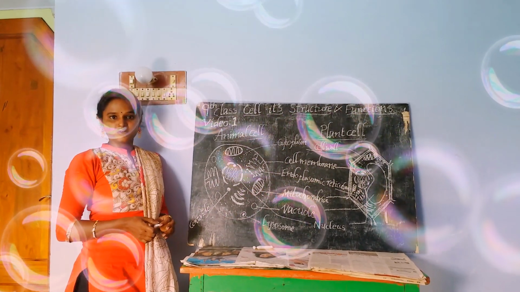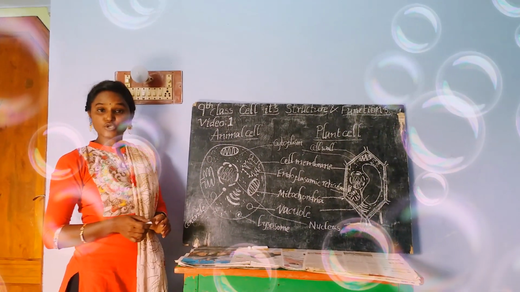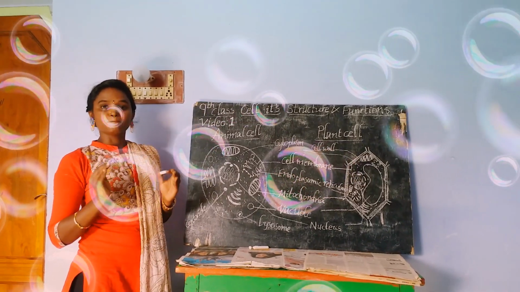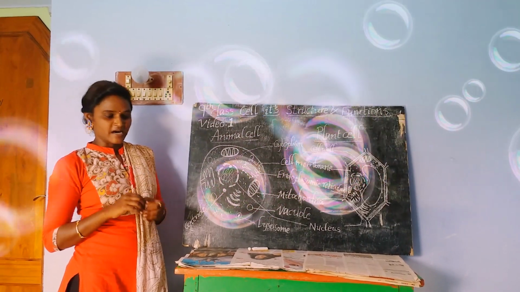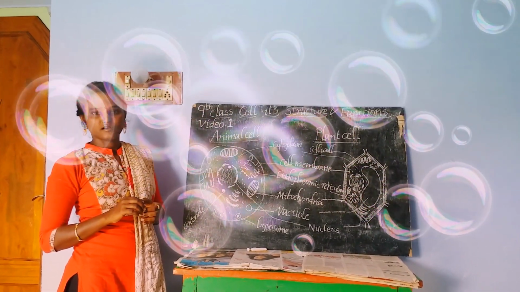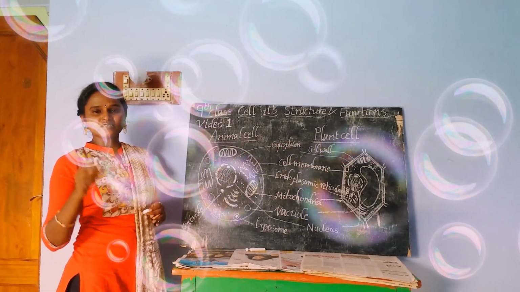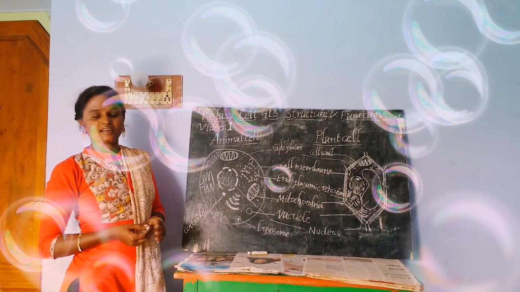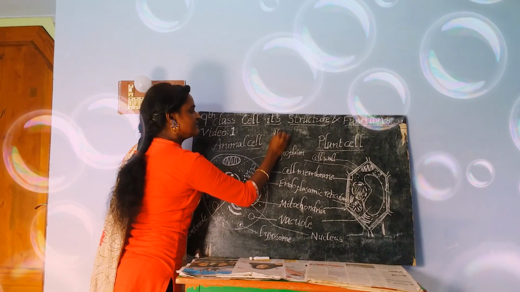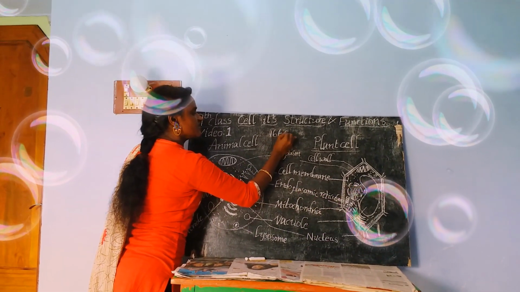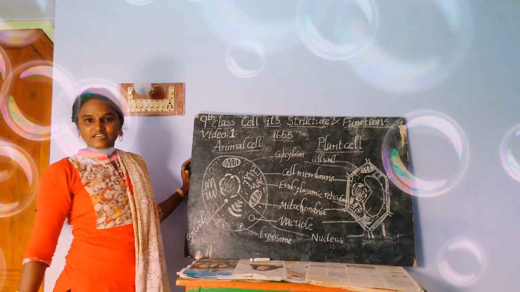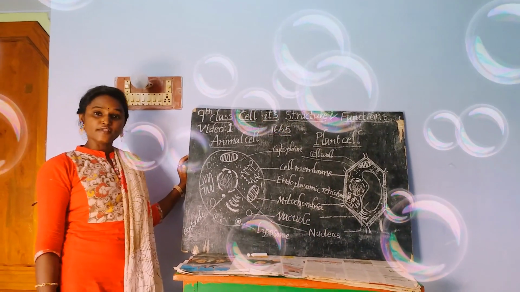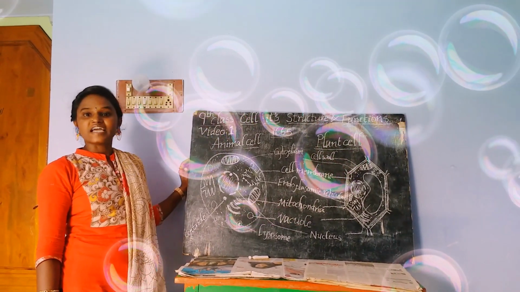Robert Hooke. The scientist Robert Hooke first discovered the cell in a slide of a bark, which is a non-living cell. Actually, we all know that the bark is dead tissue. Robert Hooke discovered the cell in the year 1665. Who discovered the cell? Robert Hooke. And Robert Hooke is also called the father of cytology.